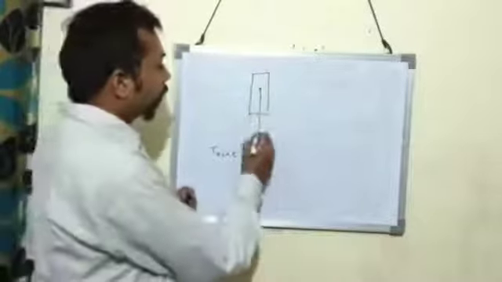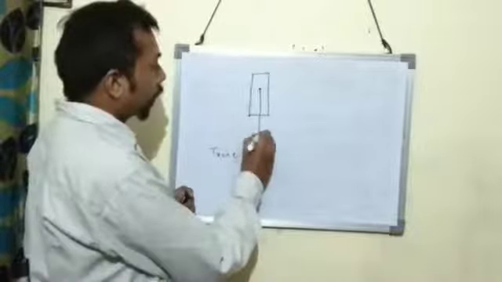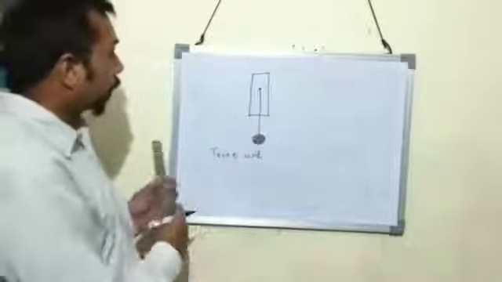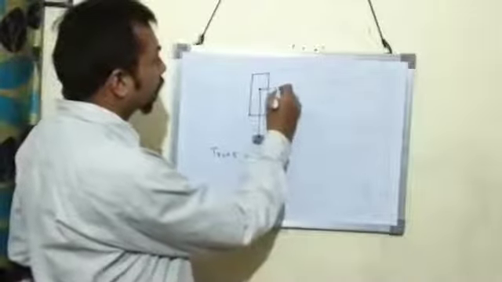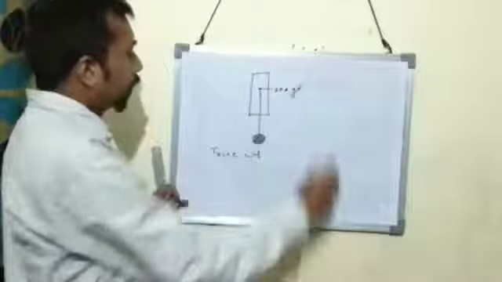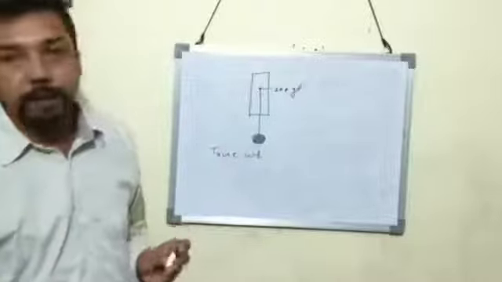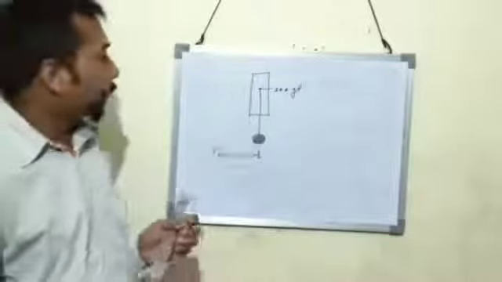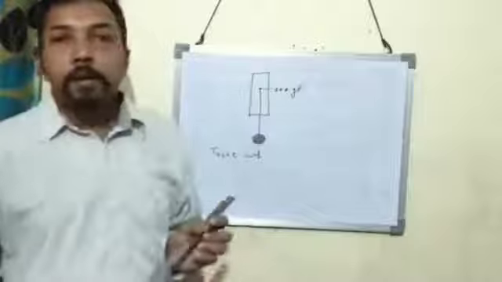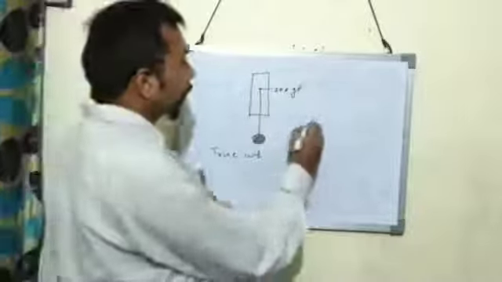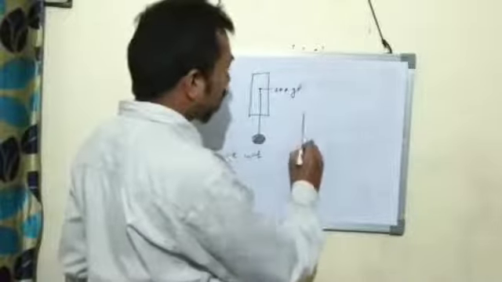Suppose that this spherical body, when weighed in air, gives a reading of 300 gram. That is its true weight. Now the next step: we take a Eureka can.